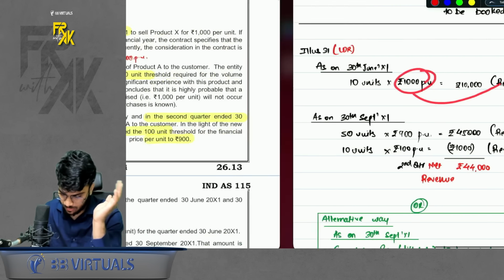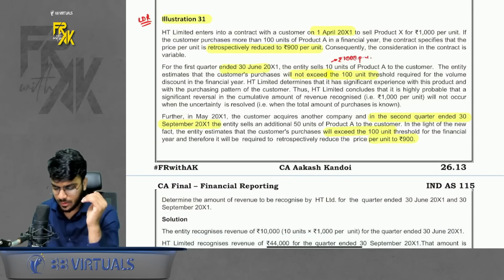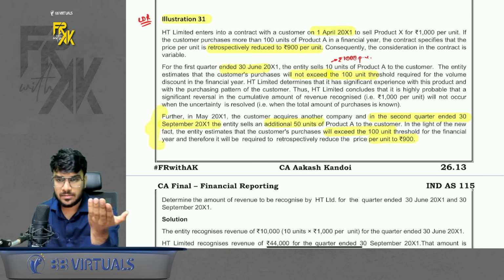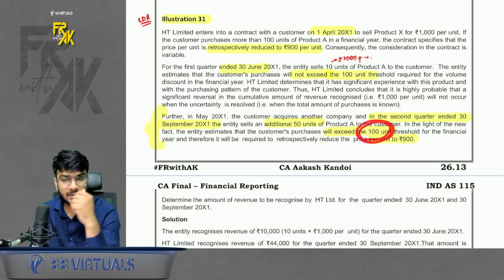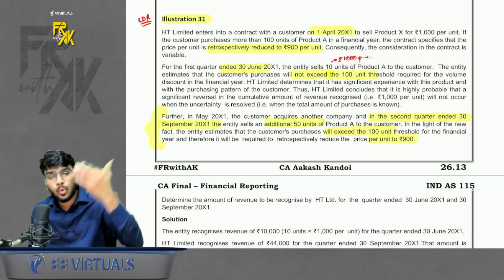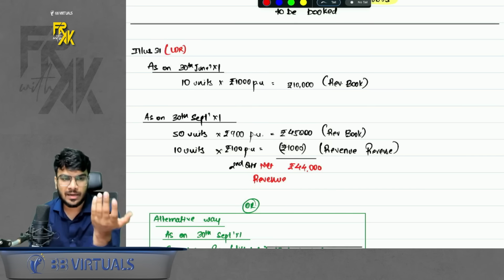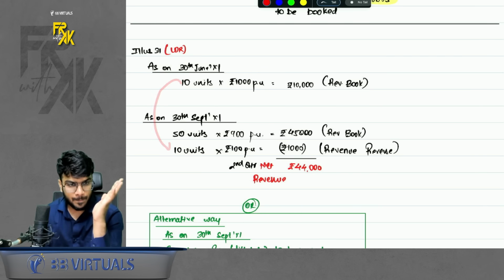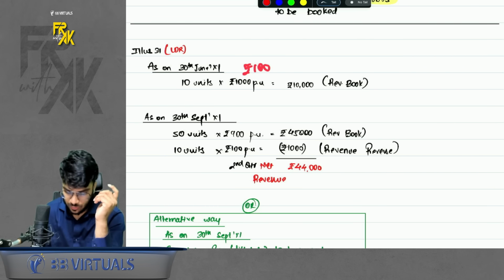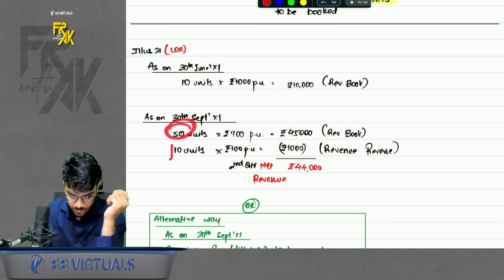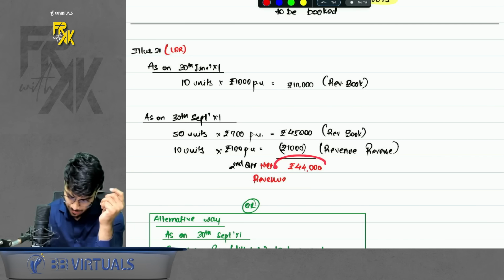Okay, no problems here. Now in the second quarter, what happened is the customer purchased an additional 50 units, and our estimate is revised. Now we feel that we will be able to sell more than 100 units in the full year. So the price has to be reduced to 900 now. How should the revenue be booked in the second quarter? So in the second quarter, on the 50 units sold, you will book as per 900. But can I say the 10 units which you sold previously, you have booked 100 rupees extra? So you will reverse that also. So ideally in the second quarter, you will book the revenue on 50 units and you will reverse the excess revenue on 10 units. So net revenue will book this much.